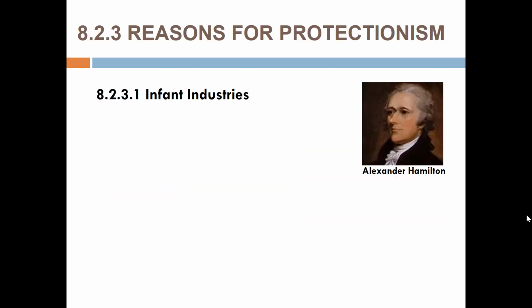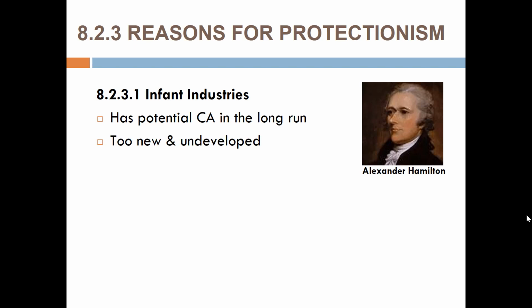The first justification for protectionism is infant industries. The whole idea is that the government of a country may want to develop a certain industry for the long run. That means this particular industry does not have a comparative advantage now, but the government feels that it has the potential to develop one in the future.